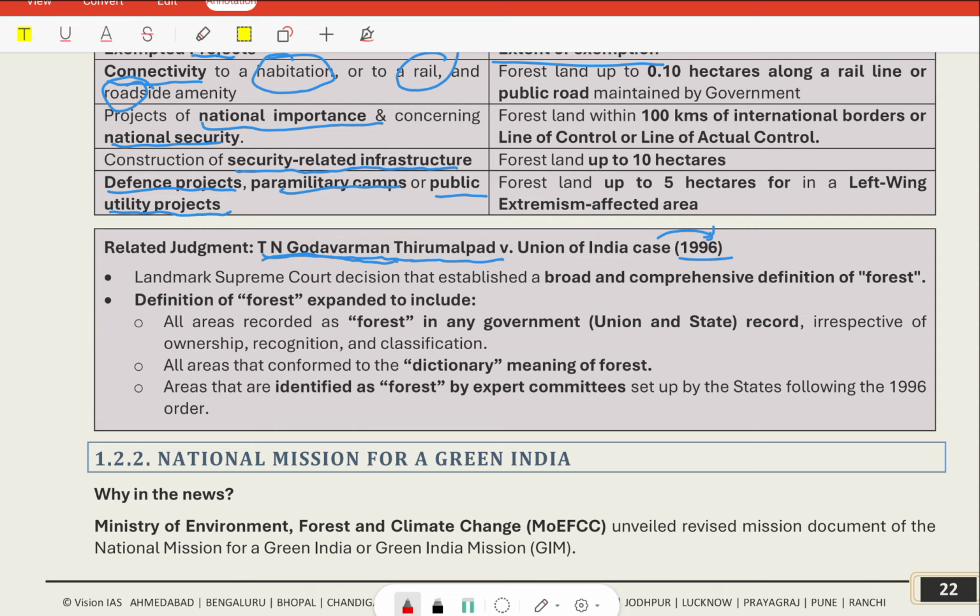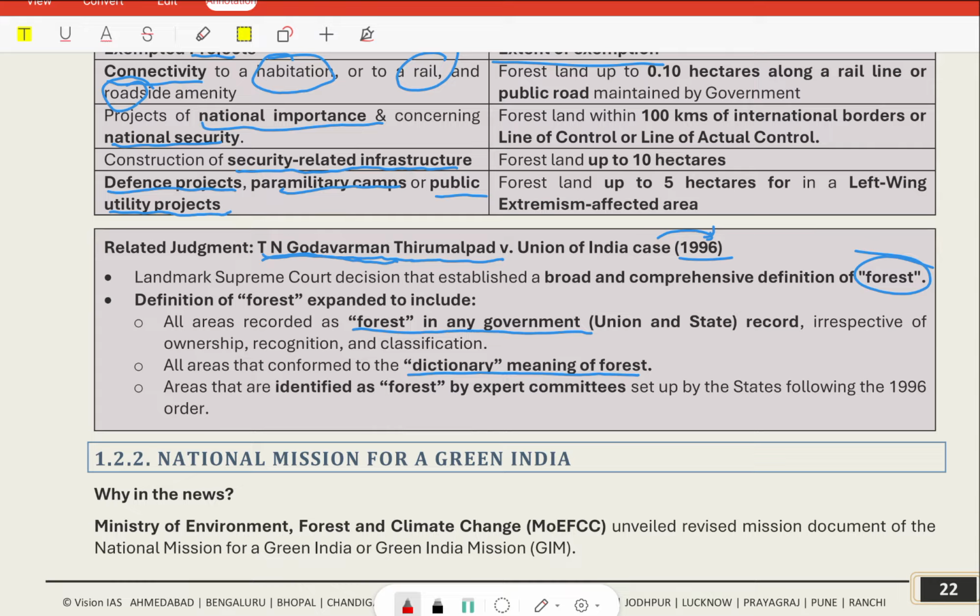It is a landmark Supreme Court decision that established the broad and comprehensive definition of forest, which includes all areas recorded as forest in any government, that is union and state record, irrespective of ownership, recognition and classification. All areas that conform to the dictionary meaning of forest, that is whatever the literal meaning of the forest is.